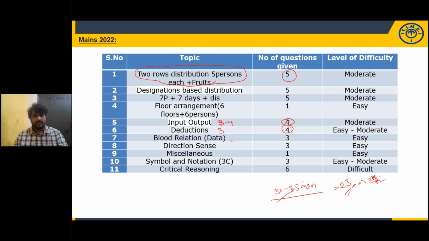Blood relations: maximum any set with the 7 to 8% or 9%, you can spend 3 minutes and get 3 questions. Direction sense, even if it is multiple persons or multiple points, by spending 3 minutes you can answer 3 questions. Miscellaneous, maximum 1 minute, 1 question. Symbols notation, inequalities, 3 questions, maximum 1.5 minutes.